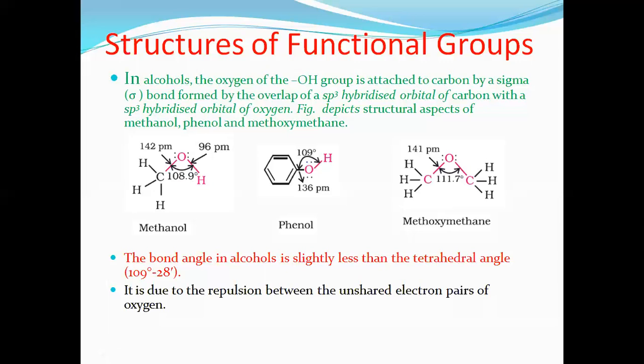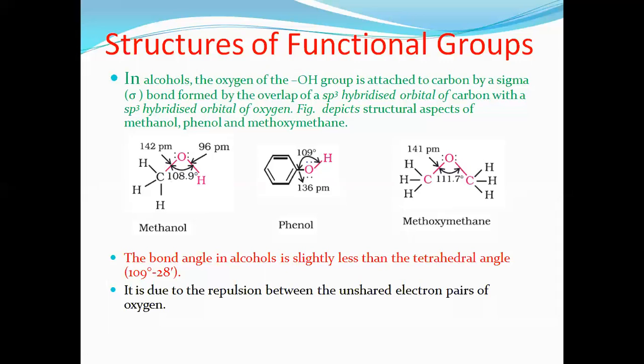angle of 109.5 degrees. But in the structure, we can see the bond angle is 108.9 degrees, which is less than the normal expected 109.5 degrees. Why this? That is the study of the structure of the functional group.